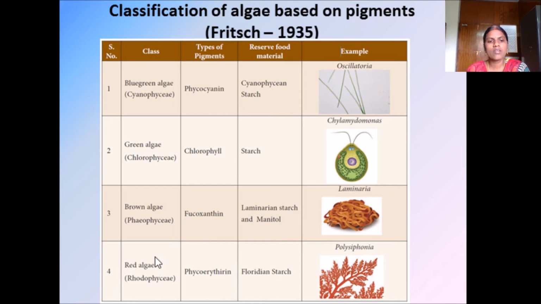Next is the red algae. Red algae come under the class Rhodophyceae. The pigment present in red algae is phycoerythrin. It has the reserve food material Floridean starch. And the example for this red algae is Polysiphonia.